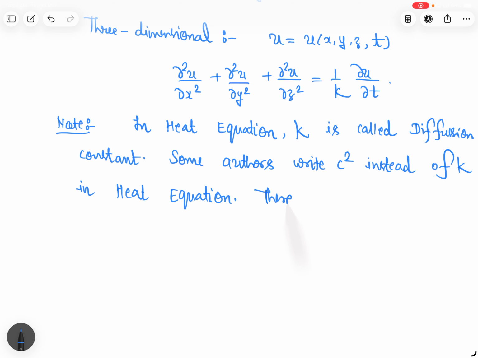Therefore, if I am writing c square in place of k, what will be 1 upon k?